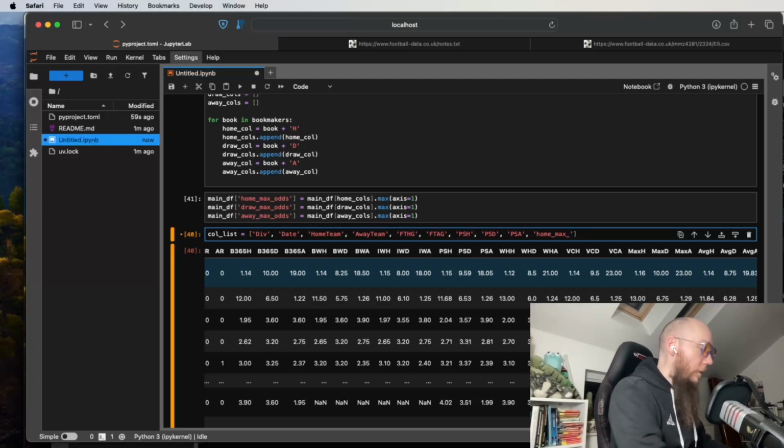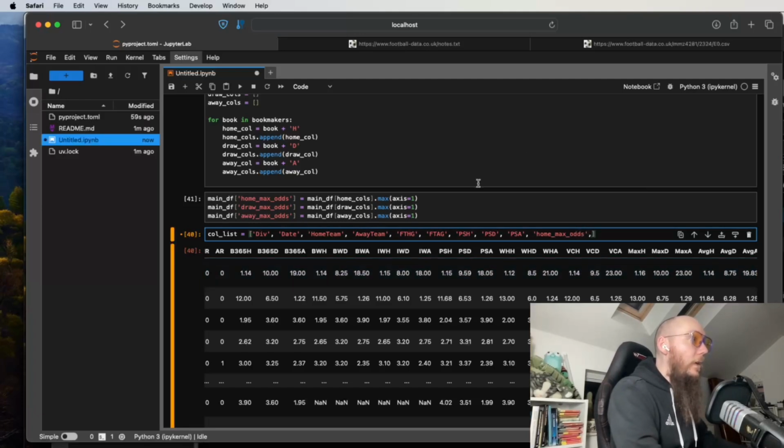Oops, can't spell. We're going to need the draw max odds, and we're going to need the away max odds. So we're going to add all of these things in. This needs to be draw. And finally, we need the away max odds.